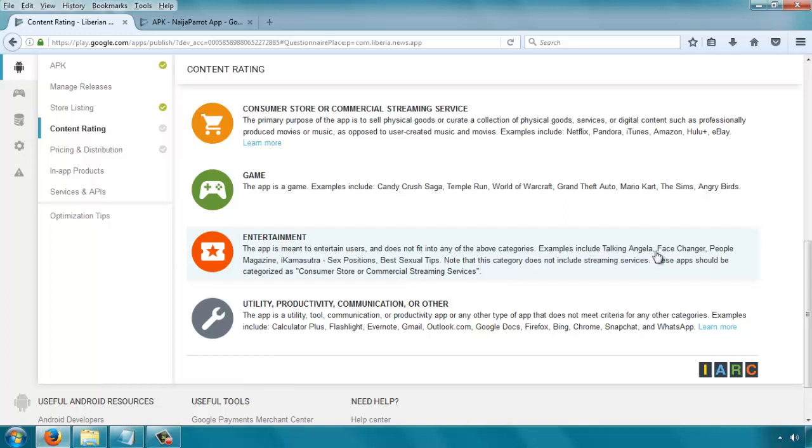Things like Talking Angela, Face Changer, People Magazine, Kama Sutra, and so on. So notice here they said, note that this category does not include streaming services. Streaming services are things like video apps and music apps. If you have an app that shows a lot of video or deals mainly with video, people can open your app and watch video mainly or listen to music mainly, then those apps, according to this description, should not be put under entertainment. Rather, they should be categorized as consumer store or commercial streaming services.